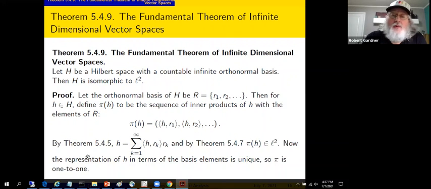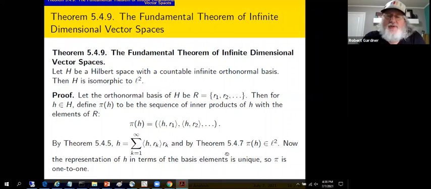We know Theorem 5.4.5 told us that these terms are the coefficients we would use in a representation of vector H with respect to that Schauder basis, that basis R. That is, H equals the series of inner products times vectors R sub k.